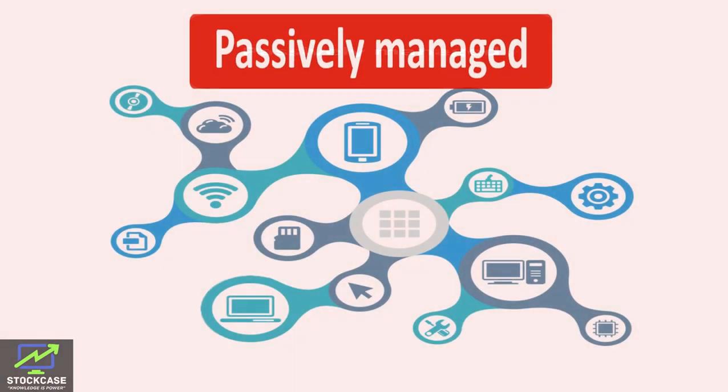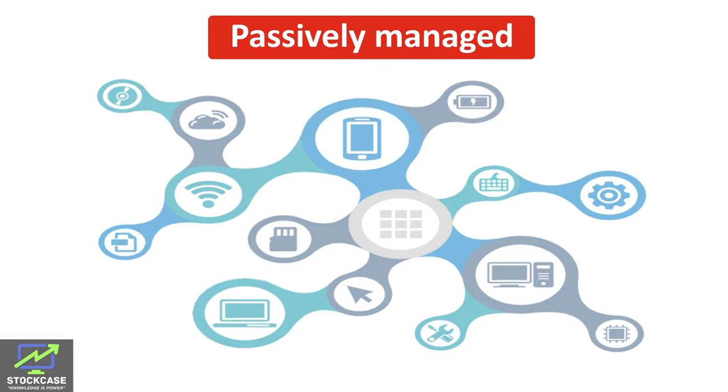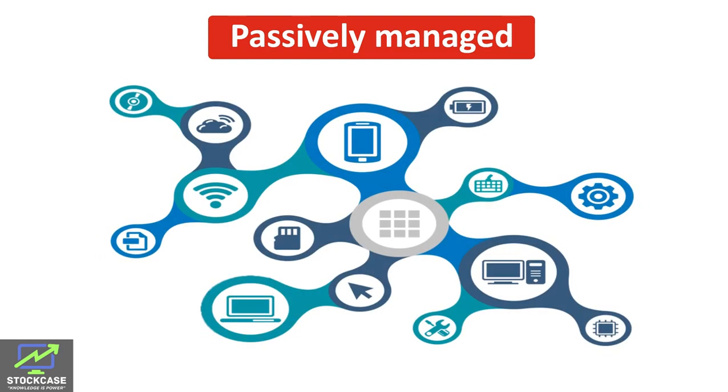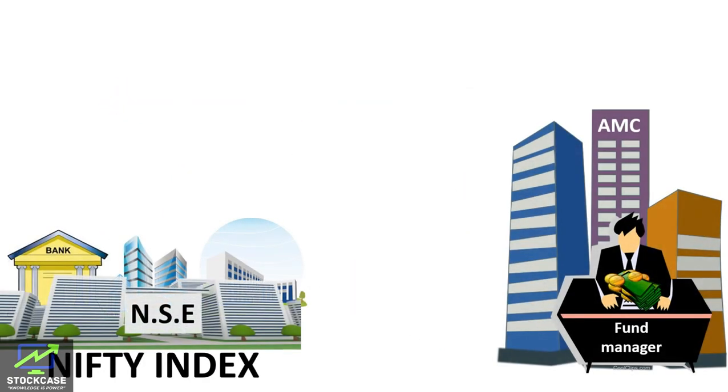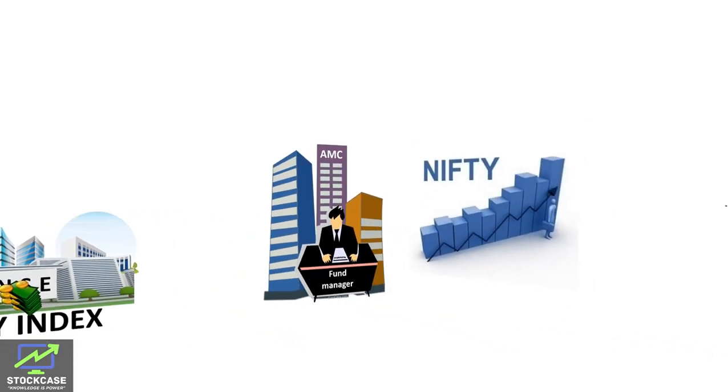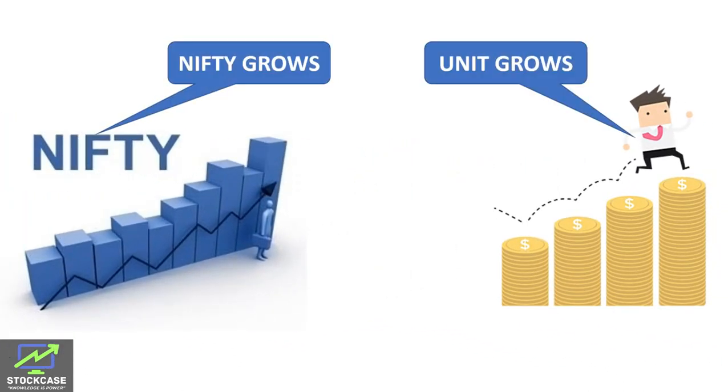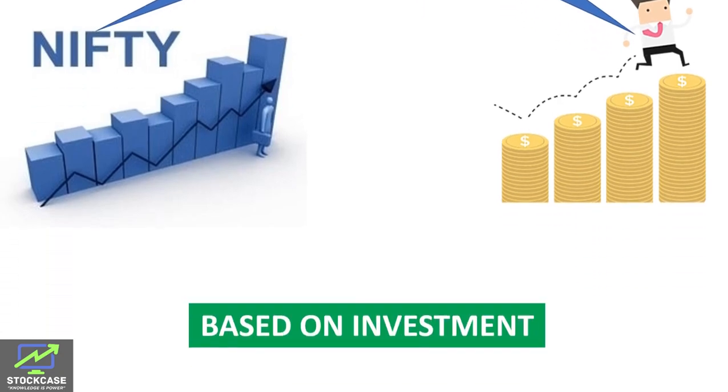Passively managed funds are those funds which track an index or certain types of assets like gold and other precious metals. Passively managed funds run through a predetermined system. For example, index funds which track Nifty. This means if Nifty grows, the fund also grows in the same proportion, and if Nifty falls, the fund also falls in the same proportion. Passively managed funds charge the lowest fees as compared to other funds.